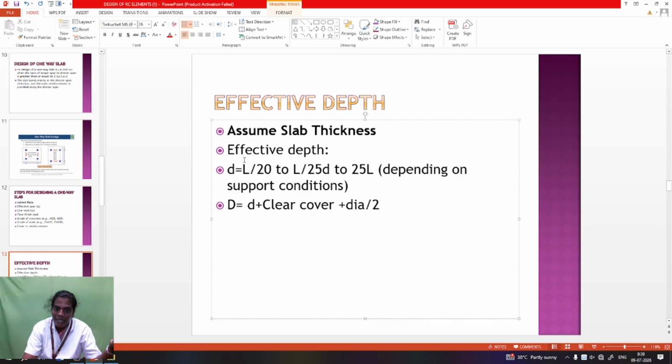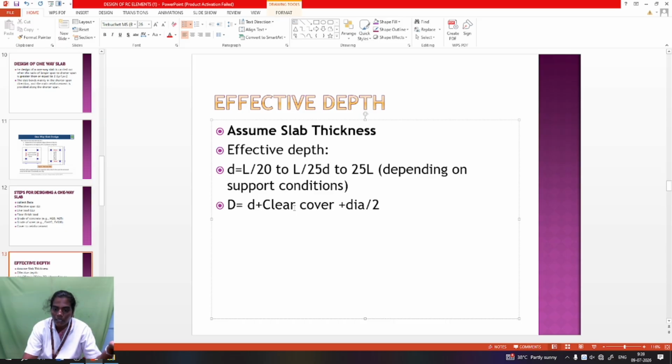L is the clear span, D is the effective depth. So the clear span is the collected data. You take the collected data and calculate the effective depth. After that you calculate the overall depth. The overall depth formula is the effective depth plus cover. Cover means the clear cover provided to the steel bar. The slab has a clear cover of 20 mm.